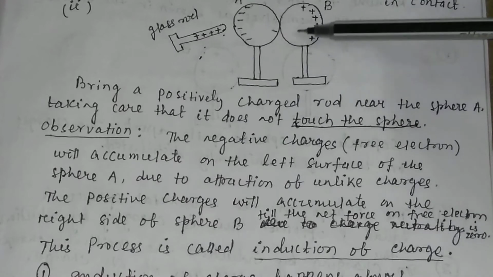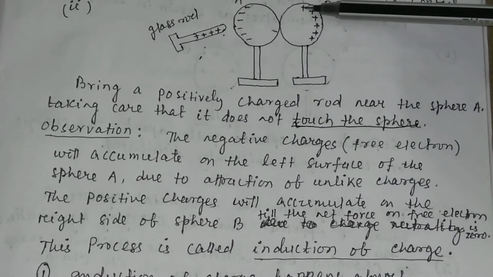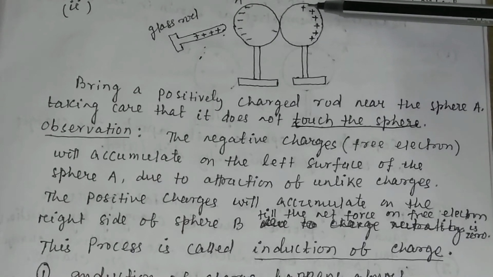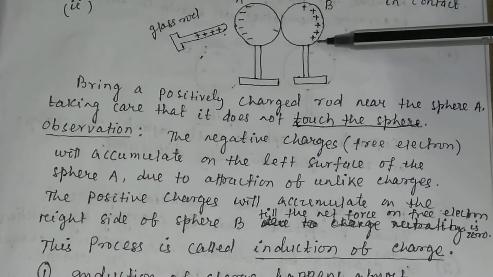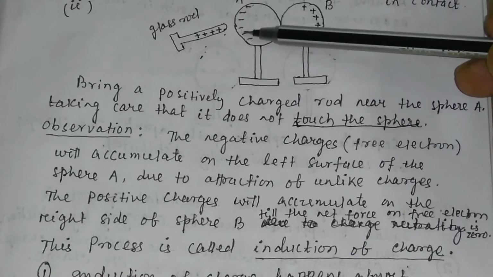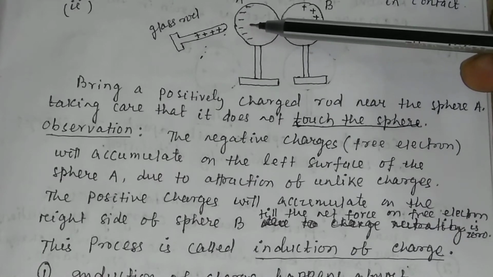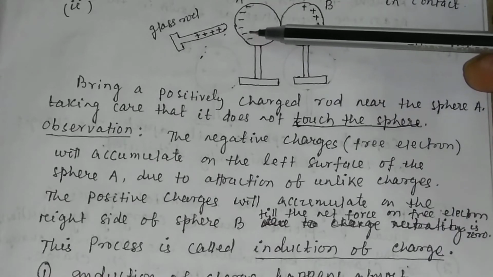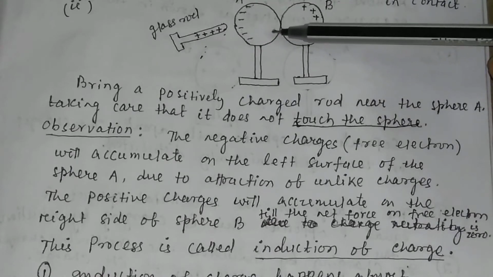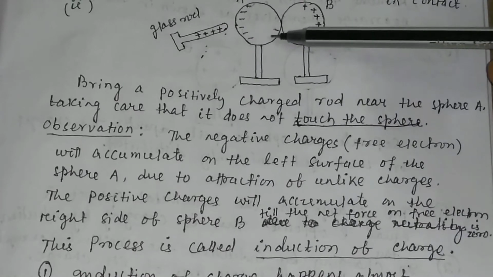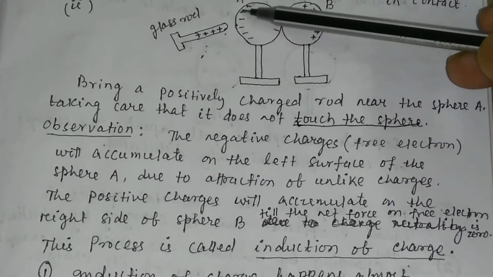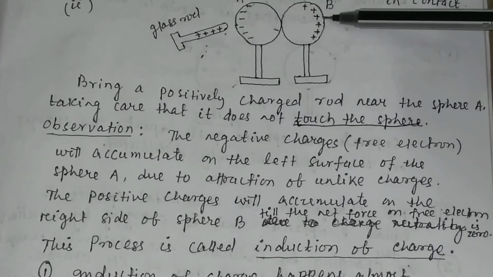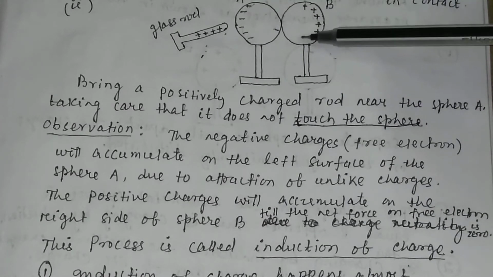The positive charge will accumulate on the right side of the sphere, and the negative charge on the left side, till the net force on these free electrons is equal to 0. This process is called the induction of charge.